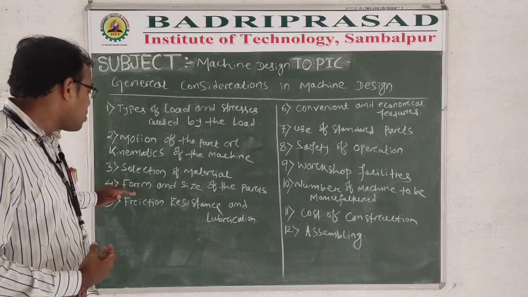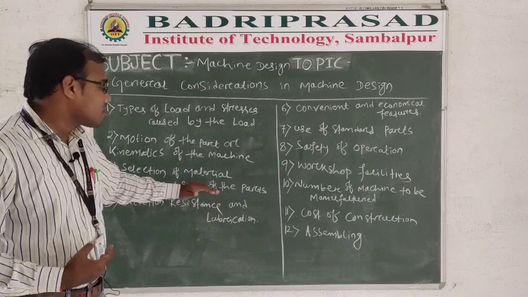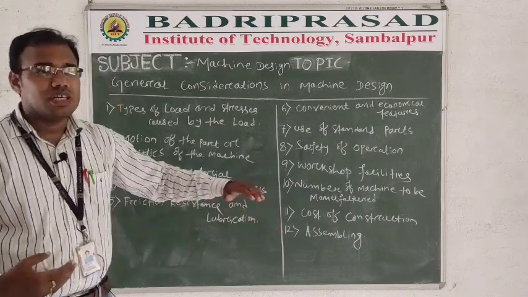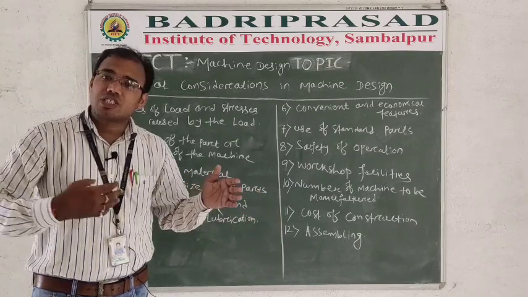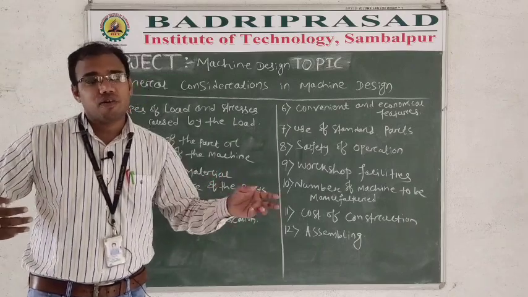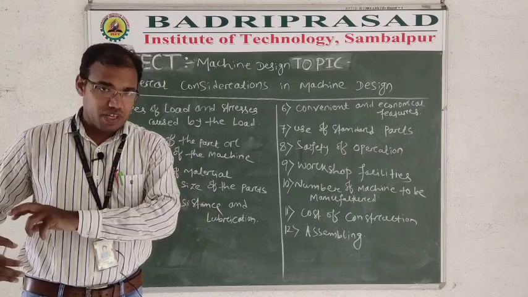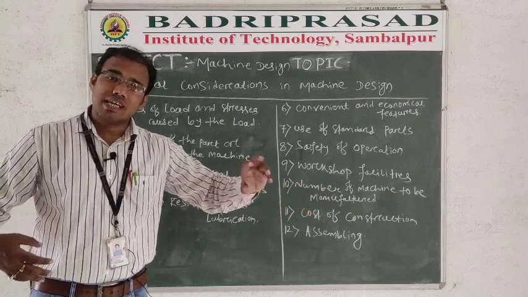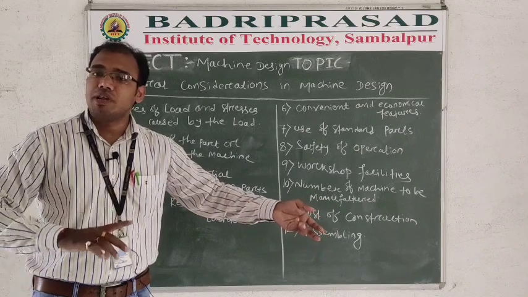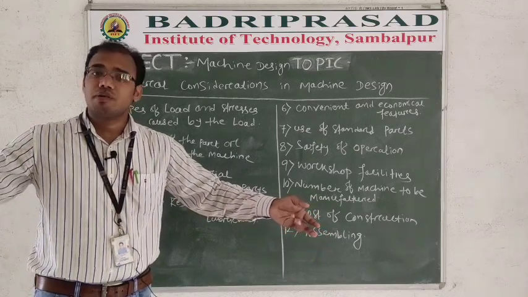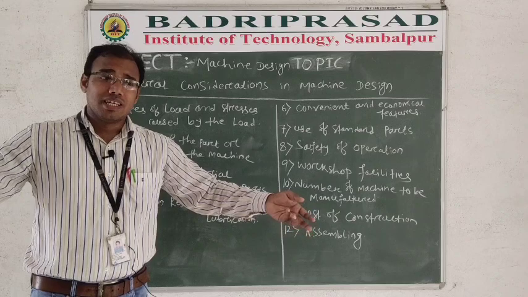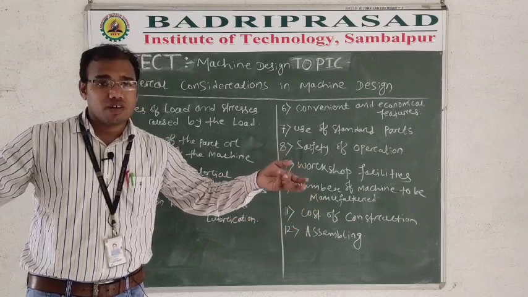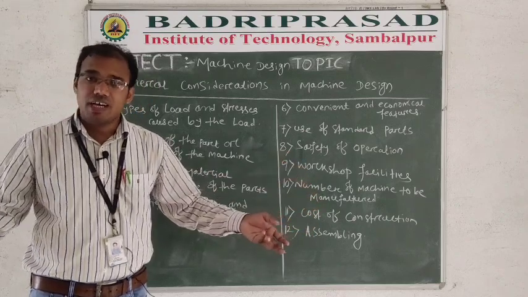And the fourth point is form and size of the parts. The gear size will be different from engine to engine, right? In an auto or a bike, the size of the gearbox is not similar to a four-wheeler engine. Their engine size and gearbox size are totally different.